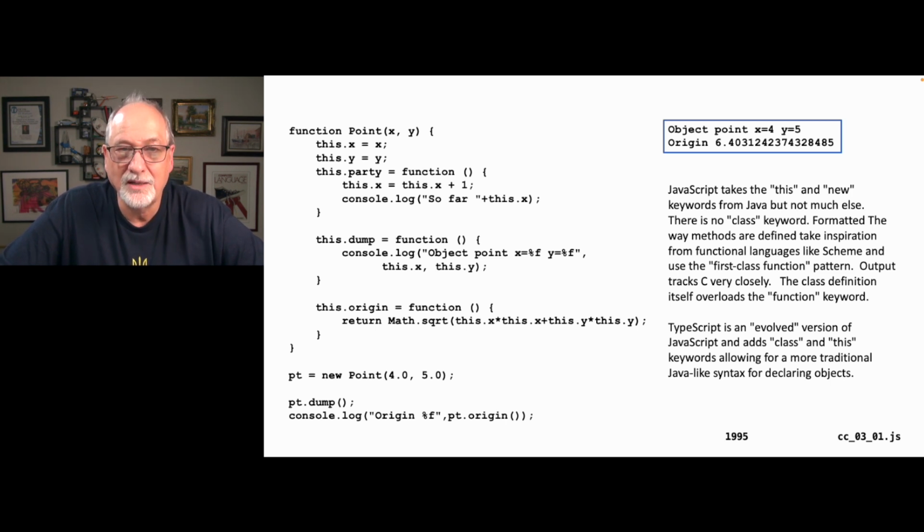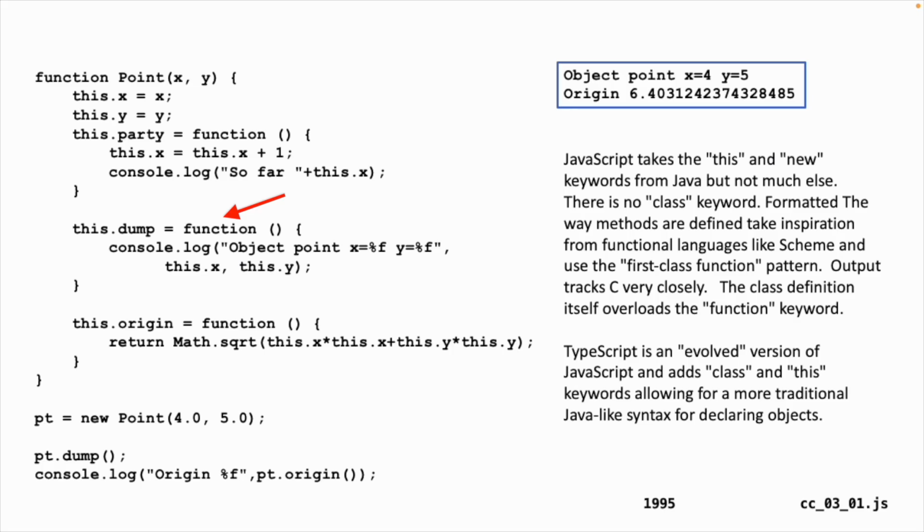So it doesn't run it. It reads it and stores it in party. You can literally later print out this.party and you will see the source code to that function. And the same is true for this.dump. It's an assignment statement, and then similarly this.origin. And you see within those methods, you see this.x and this.y, which is taken directly from Java.